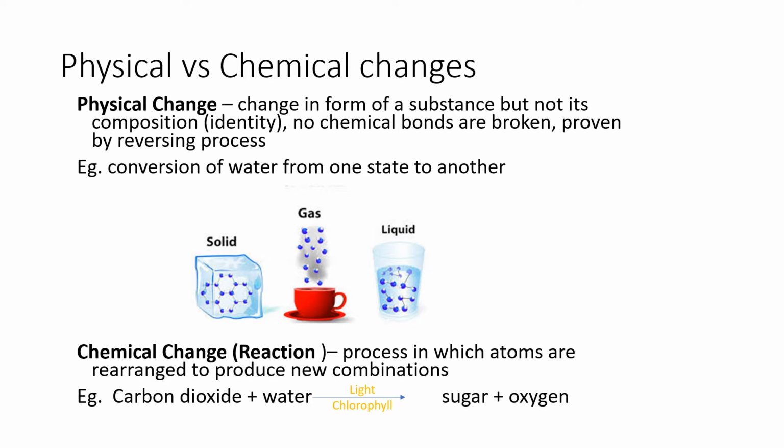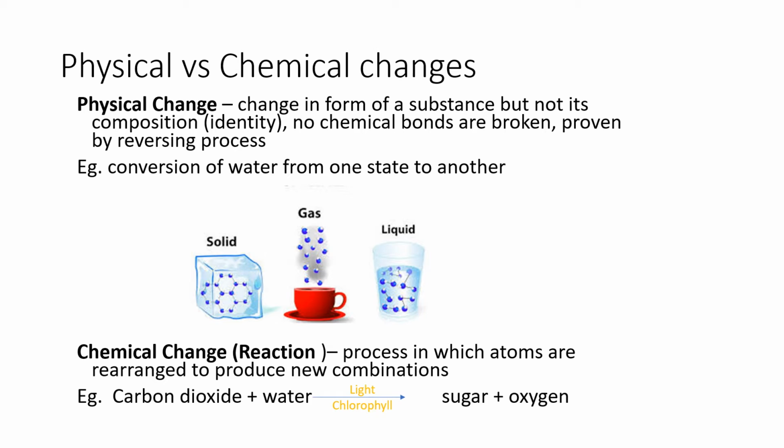Let's compare physical changes versus chemical changes. So what is a physical change? Well, a physical change is going to be a change in the form of a substance, but not the composition. So oftentimes with a physical change, we're going to see a change in the state of matter.